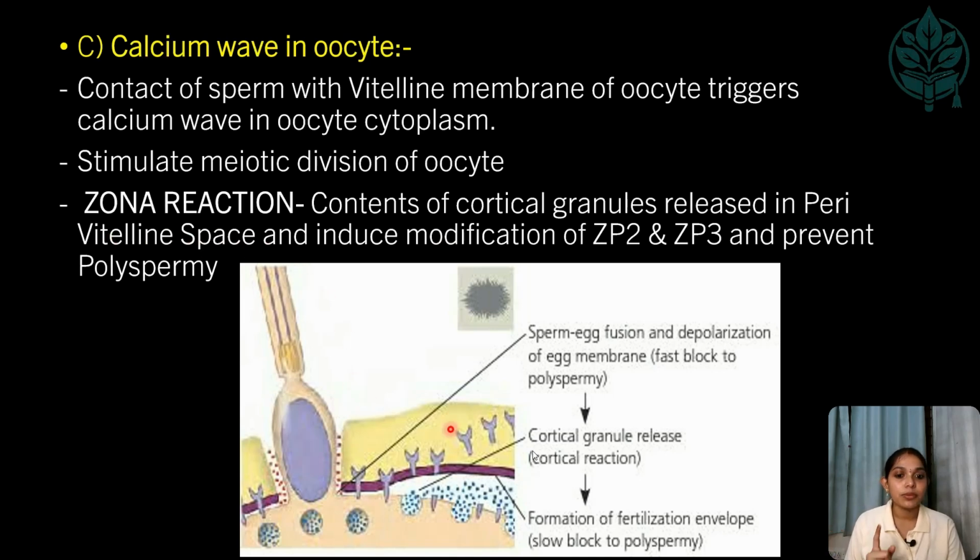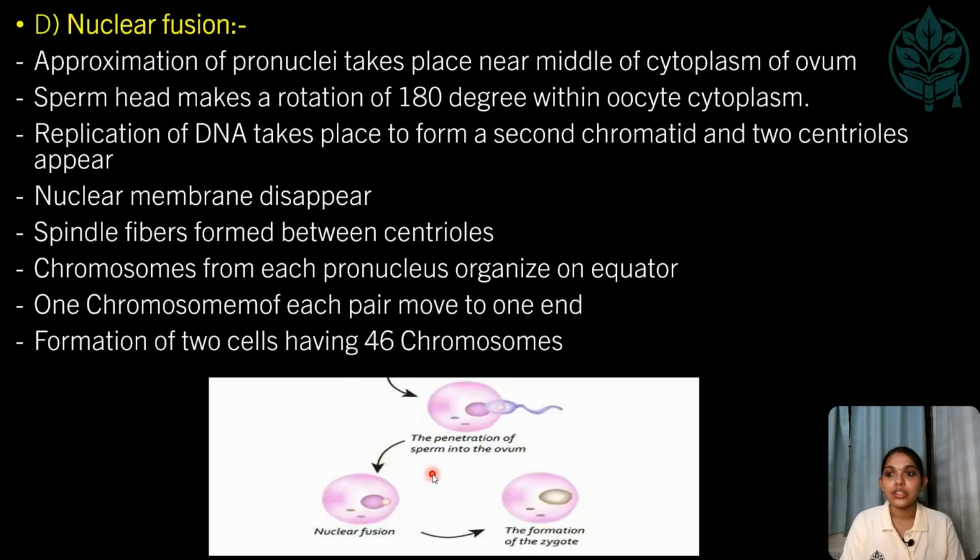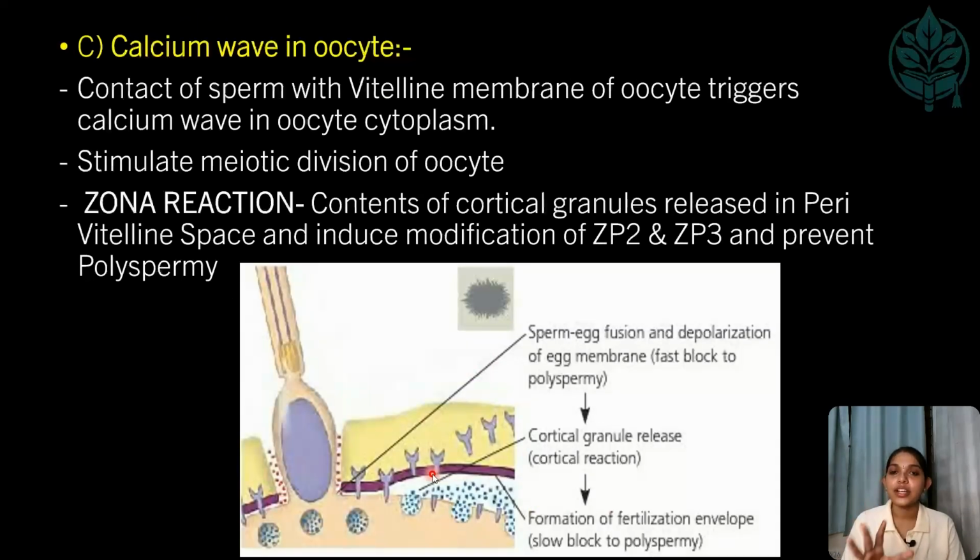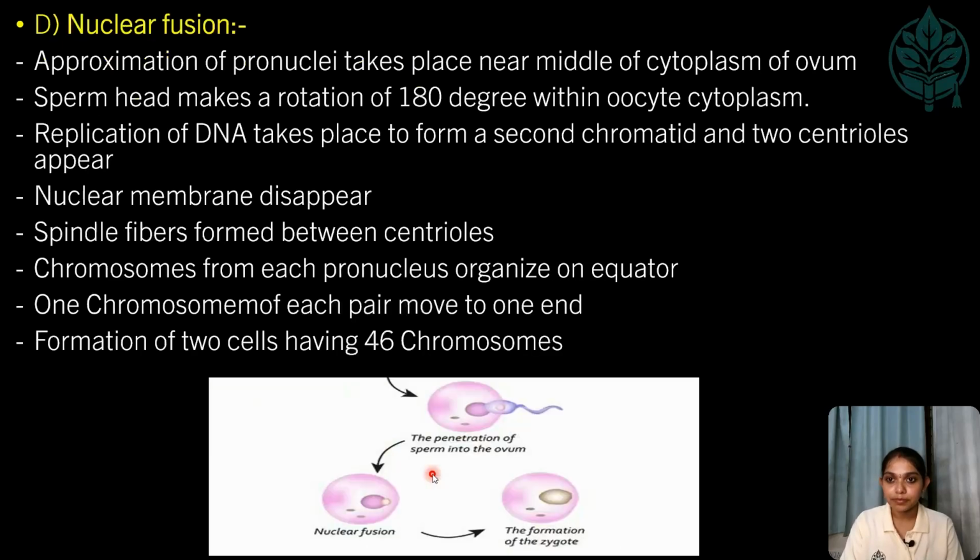Don't get confused between the cortical reaction and the zona reaction. Cortical reaction is nothing but the cortical granules releasing the enzymes into the pre-vitelline space, whereas the zona reaction is nothing but the release of the enzymes which cause modification in the zona pellucida and prevent polyspermia. So these come under calcium wave in the oocyte.